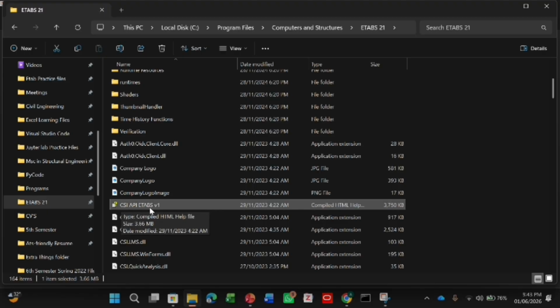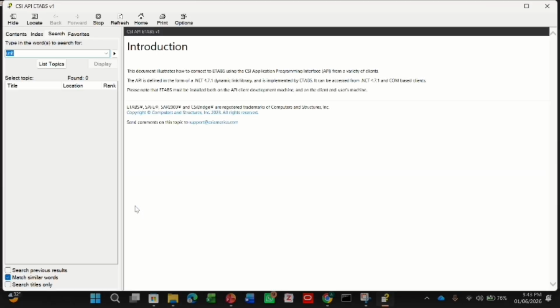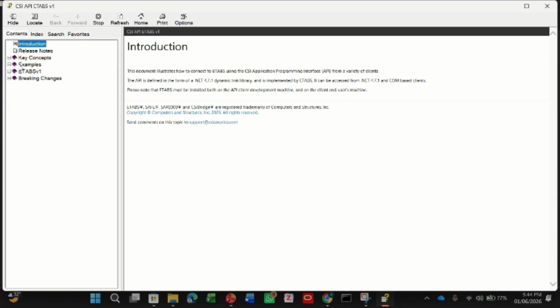To find the ETABS document, just go and find the ETABS version in your C drive. For example, I have version 21 installed. I will go to the folder and click on the CSI API ETABS document. It will open the full ETABS API document, and I will click on the contents. Here in the examples there are different examples given according to the language in which you want to control your software, like Python, as you can see, VBA, C++.